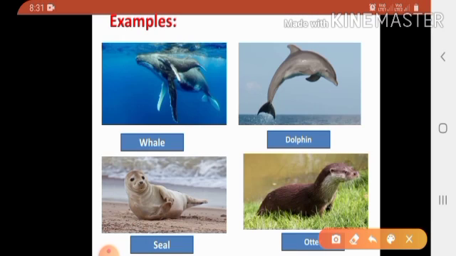There are about 129 kinds of aquatic animals that do not lay eggs but give birth to their young ones. Most common ones are, see here, children, whale, dolphin, seal and otter. These are examples of fishes.